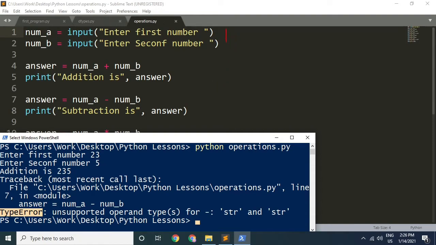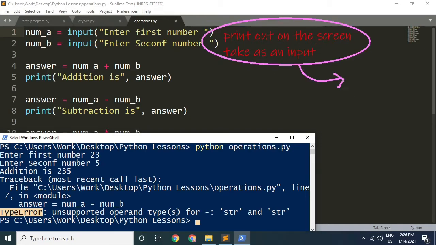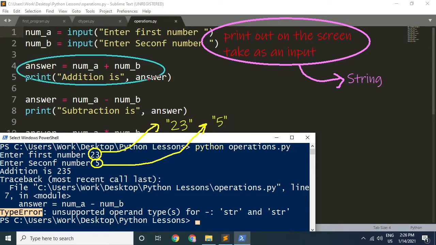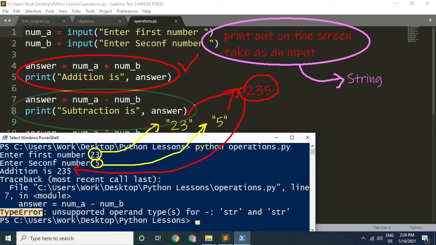The thing is, anything you print out on the screen and anything you take from the outside is read as a string. Make sense? Look at the error. Our first number 23 is read as a string, that is double quote 23, and the second number 5 is also read as string 5. Now since strings can be added together, our first operation, which is addition, did not give us an error. But the answer is wrong because the strings were just joined together as we saw just a while ago. The second operation was subtraction, and since subtraction cannot be performed on strings, we got an error.